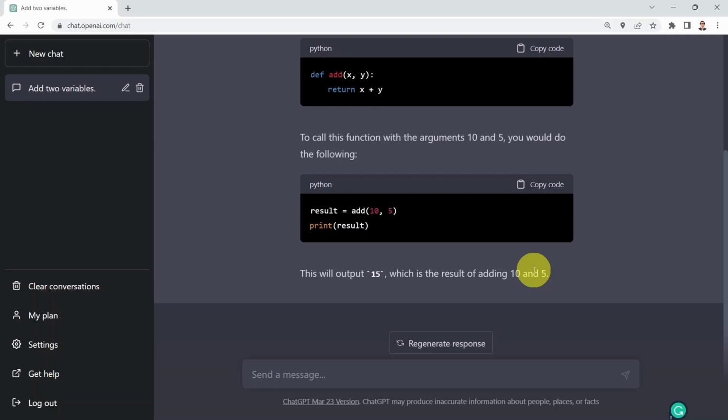Another point is what's happening behind the scenes for ChatGPT. It's not simply memorization. It doesn't just memorize that a function that adds two numbers is just going to be add x and y. Here I'm specifying specific arguments to send to the function. So it understood that these arguments need to be specified here in the function call, and also that I would like to add them together. So it performed the math operations behind the scenes and generated the output, which is 15.